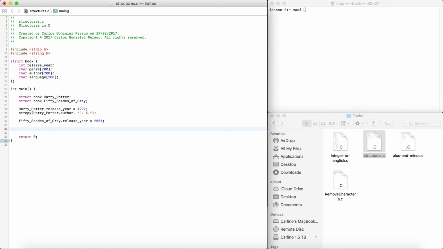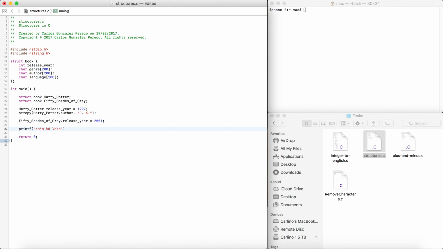Let's say for example now a user is asking me for information, asking, can you please order things by the year they came out? Order all the books by the year they came out, or any kind of situation, or the user just asks, could you tell me what year 50 Shades of Grey came out? Well, that's easy. All we have to do is %d, because it's an integer, because we're going to print out the release year.